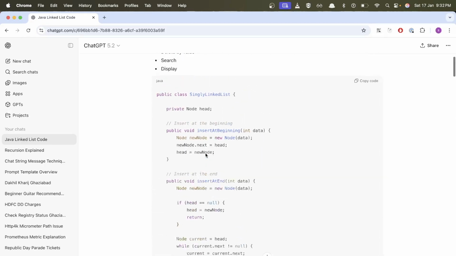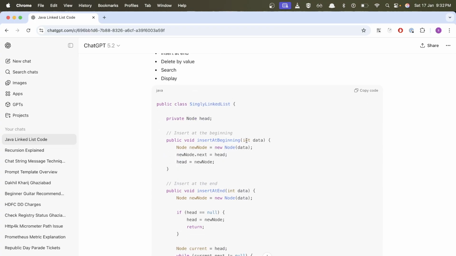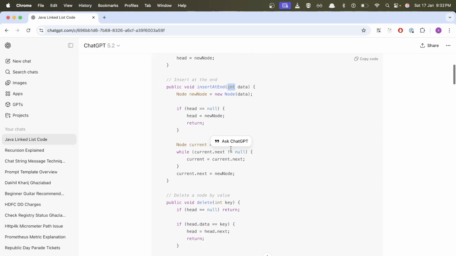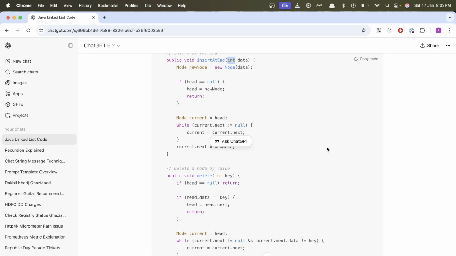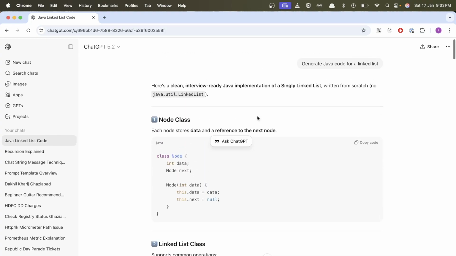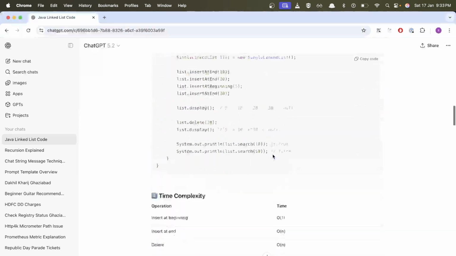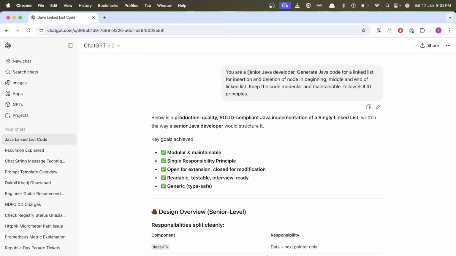So here if you see, this is a singly linked list class and it's working on integer data only, right? Now if you want a linked list that has string values, or maybe some custom class values, you cannot use these functions at all because there is no option, right? Because you have just provided a vague prompt here, like Java code for a linked list. What should it do? You haven't told it. So now here you have provided a senior Java developer, right?